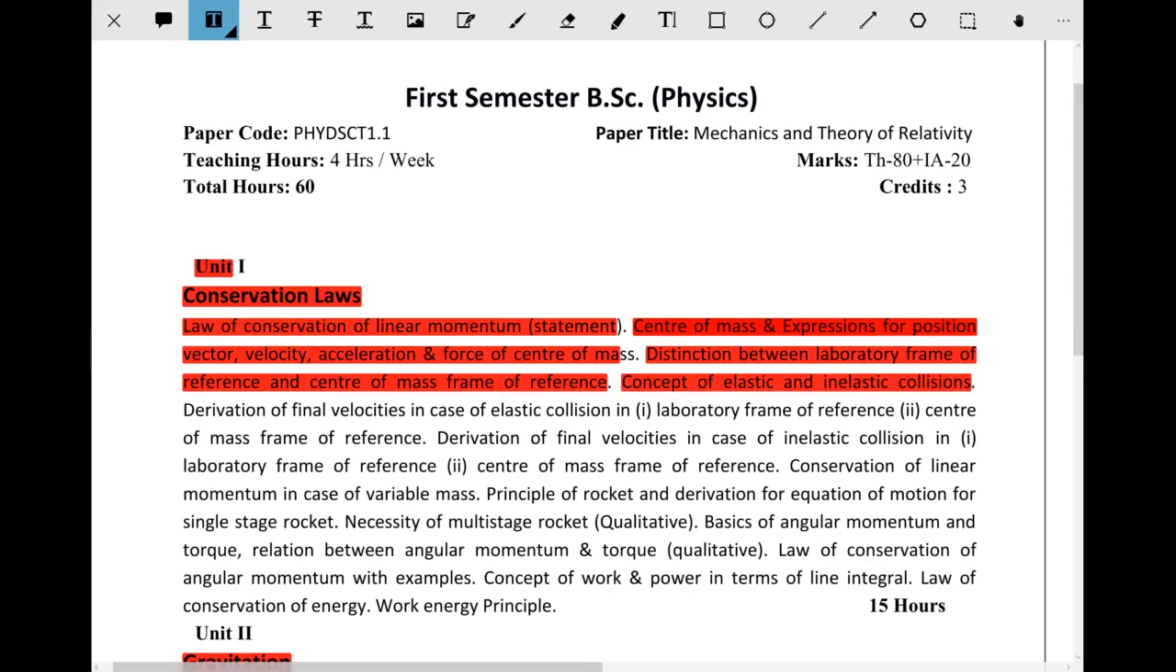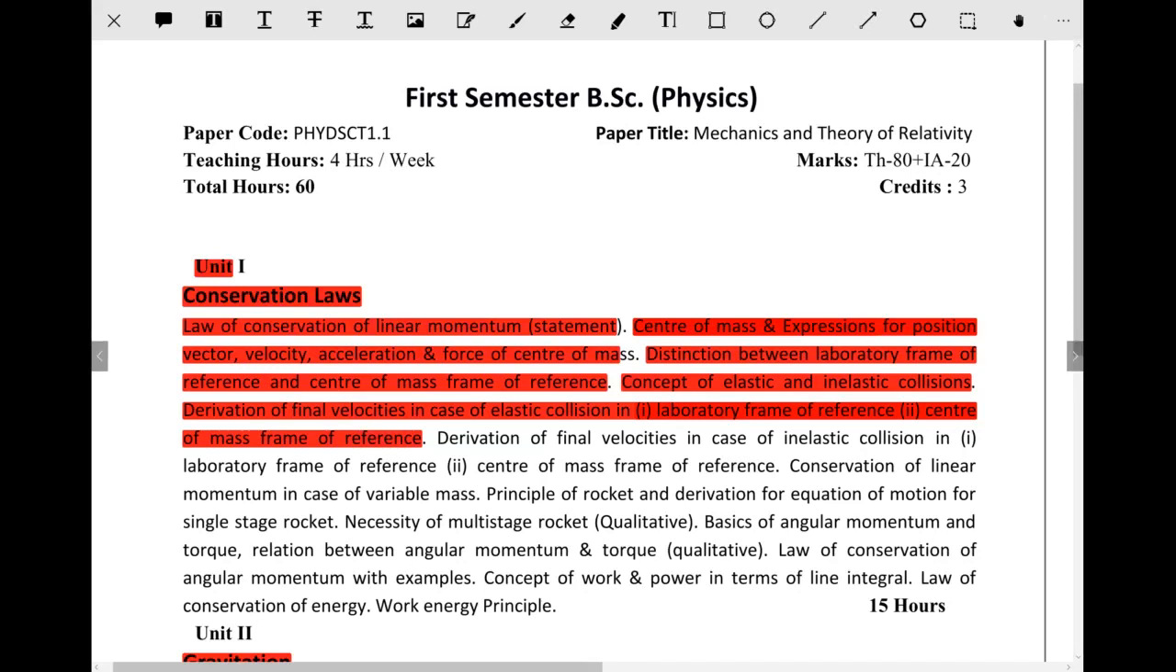So now the next concept is elastic collisions and inelastic collisions. Using these elastic and inelastic collisions, we are going to apply them in different frames of reference. So elastic collisions in the laboratory frame of reference and the center of mass frame of reference. There is a derivation for the laboratory frame and the center of mass frame.